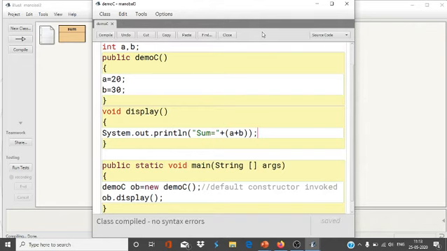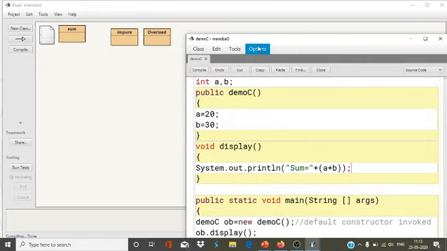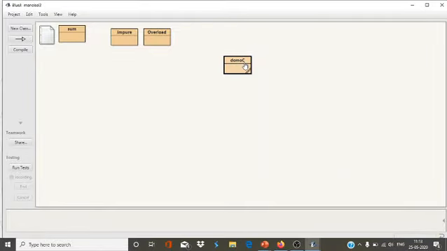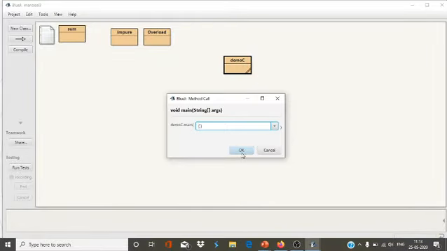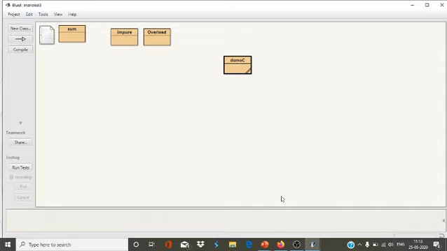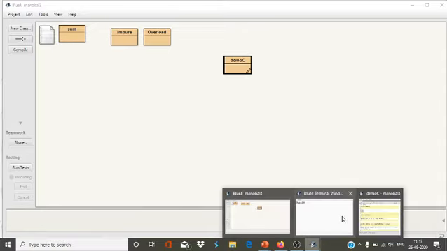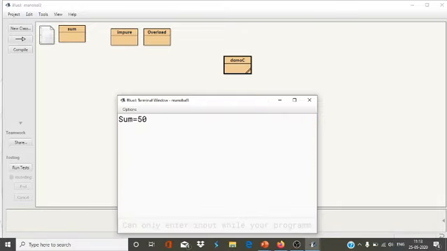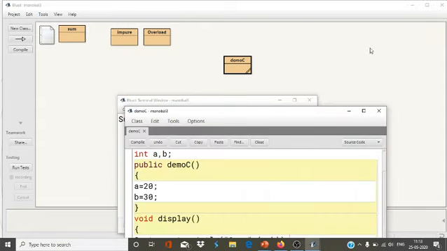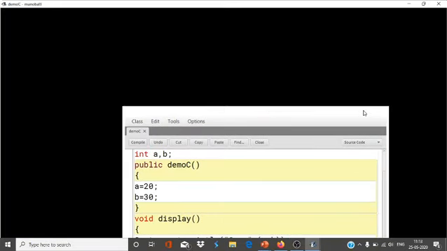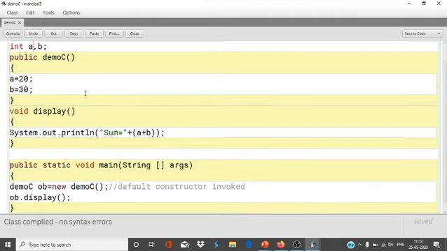See, compiled. Now I want to run this program. See, sum equals 50. So simply you can understand from this program what is the use of a constructor.